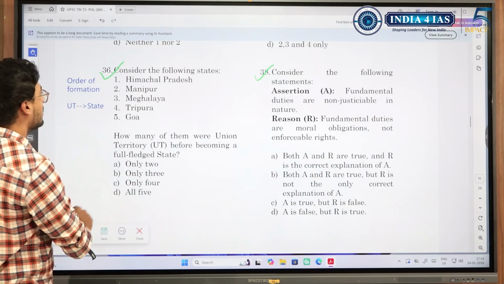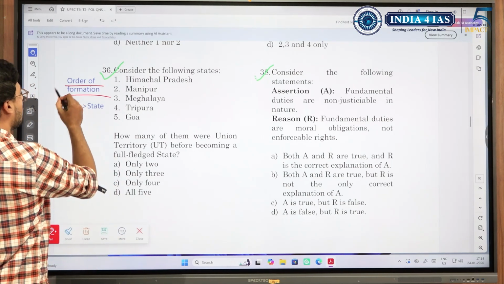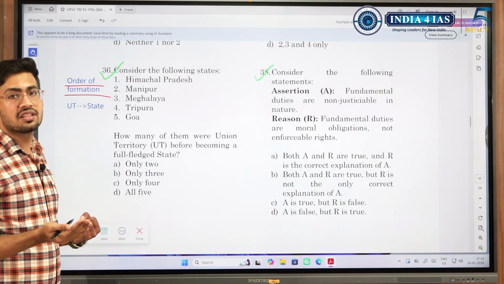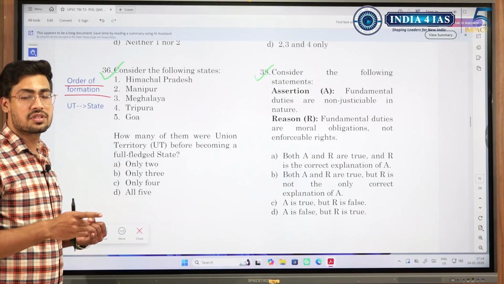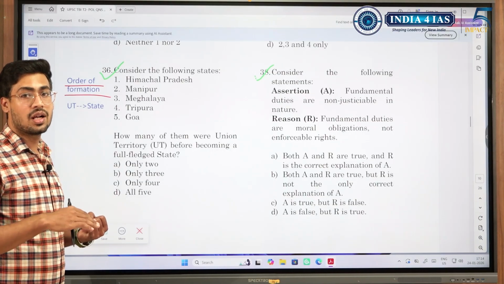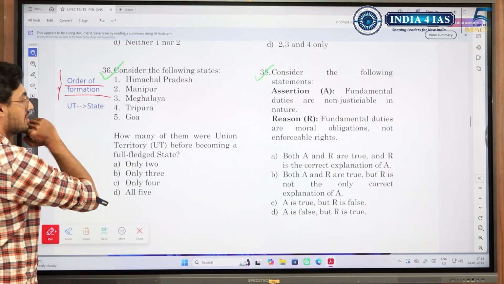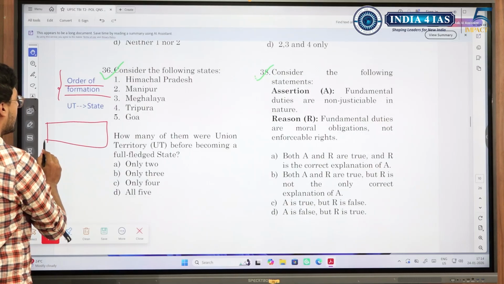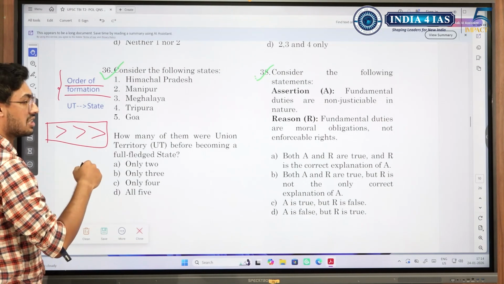Here I wanted to highlight, see, try to know the order of formation of each of the states. First there was Nagaland, then came the other northeastern states. So Maharashtra, Gujarat, Nagaland, then comes Manipur, then comes Sikkim, then comes other states. So try to know this order of formation. It is given in Lakshmikant, but try to rank it within a single line as to which state came first and which state came second.